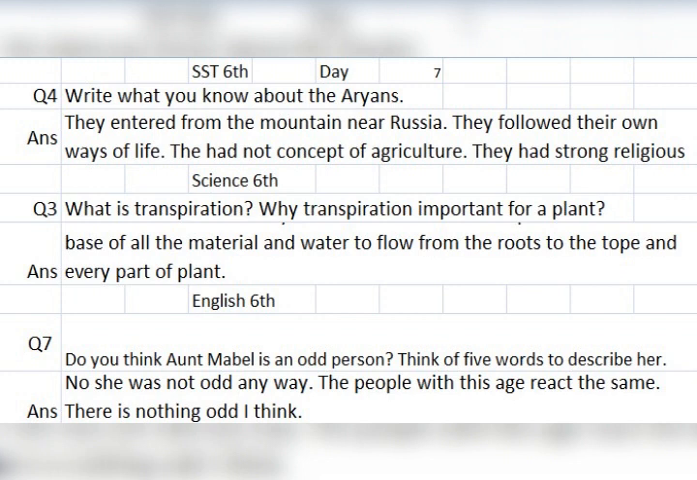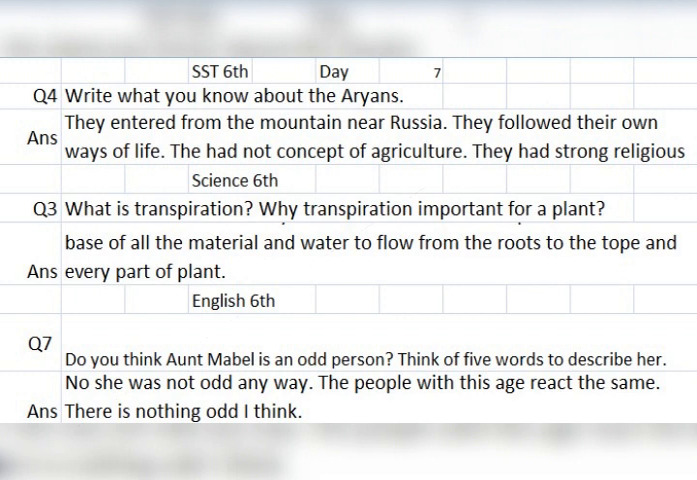Day 8, SST Class 6. How do you know about Aryans? There are no signs of their civilization left from which we can know about them. It is only the religious literature, Vedas, that tell us about them.